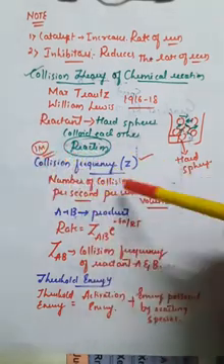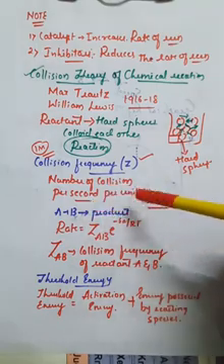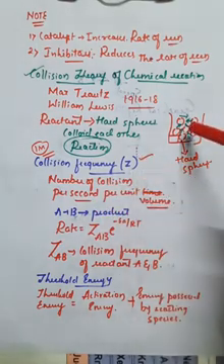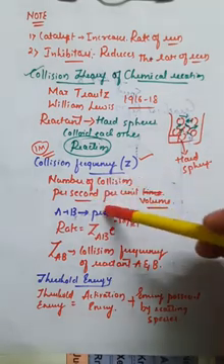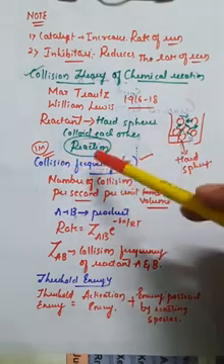So this can be asked for 1 mark. Be careful with the question. The number of collisions per second per unit volume. Very simple. The total number of collisions. Collision is nothing but the hitting of molecules on the surface of another. So therefore, the total number of collisions per second per unit volume is generally recognized as collision frequency.